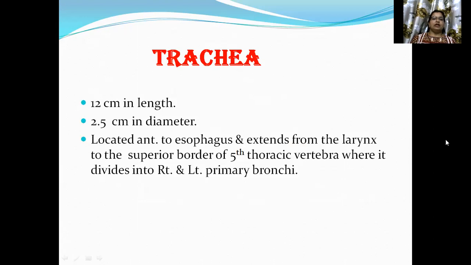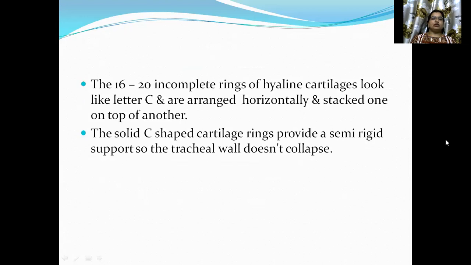Next, the trachea, 12 centimeters in length and 2.5 centimeters in diameter, located anterior to the esophagus. It extends from the larynx to the superior border of the fifth thoracic vertebra, where it divides into right and left primary bronchi. The 16 to 20 incomplete rings of hyaline cartilage look like the letter C and are arranged horizontally and stacked one on top of another. The solid C-shaped cartilage rings provide semi-rigid support so the tracheal wall doesn't collapse.